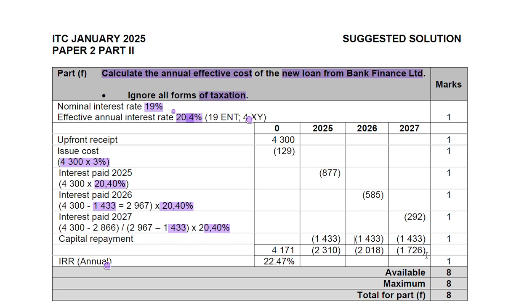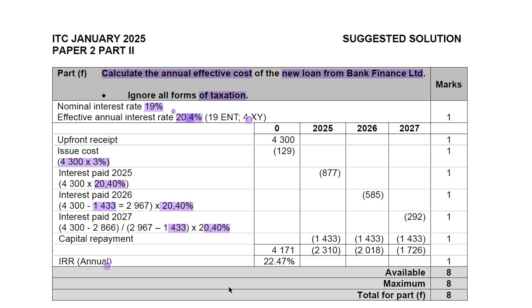Now, we have to calculate the internal rate of return because that is the amount that we need to determine. How do we determine it? We're going to use the formula. It says the annual effective rate, which we already calculated, in our case 20.4, plus, open the bracket, and in our numerator we put our positive NPV, in this case 4171, over the positive NPV, which is the same amount, 4171, minus the negative NPV.